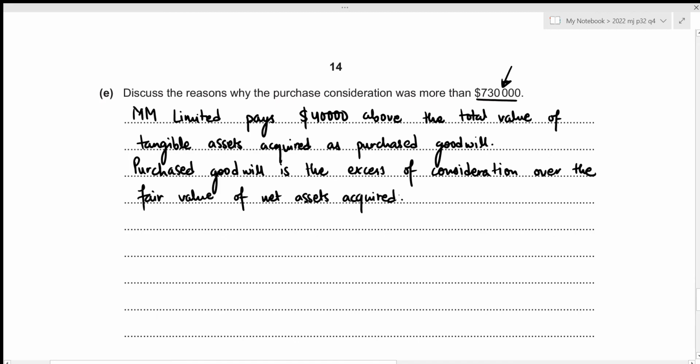Then we also know that this purchased goodwill might bring future economic benefit to Limited. Let's write it down. Goodwill will bring future economic benefit to Limited.